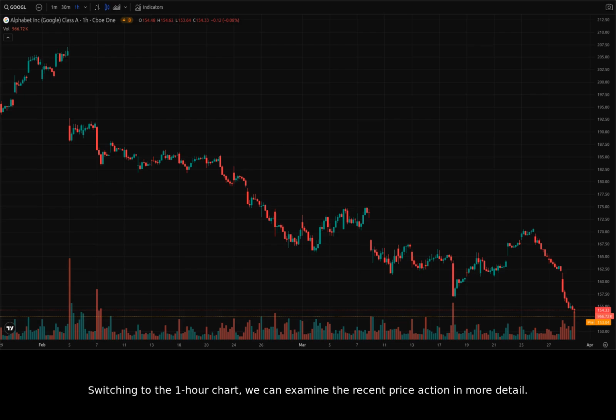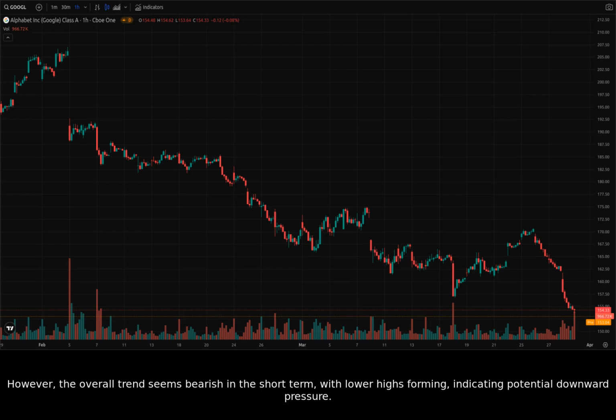Switching to the one-hour chart, we can examine the recent price action in more detail. There appears to be support around the $160 level, where the price has bounced a few times. However, the overall trend seems bearish in the short term, with lower highs forming, indicating potential downward pressure.